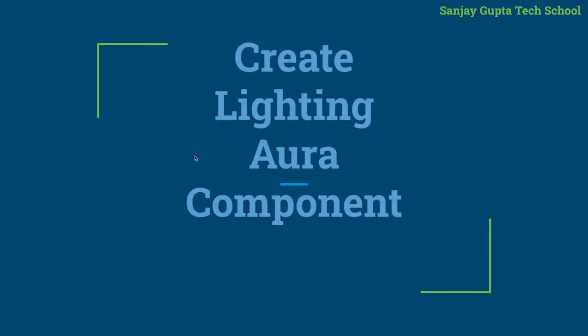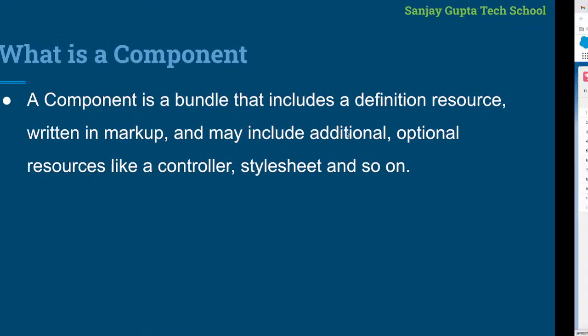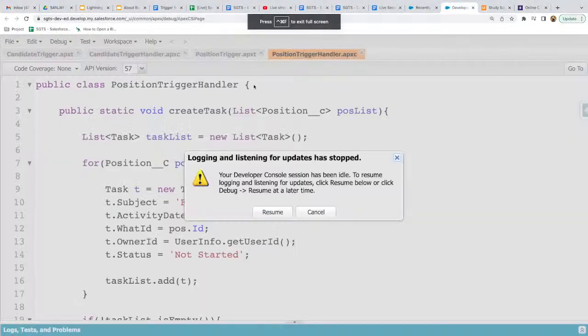Okay, so now we are going to create a Lightning Aura component. I will show you how we can create a Lightning Aura component, and show you the difference between a Lightning Aura component as well as a Lightning application. Basically, a component is a bundle that includes a definition resource written in markup and may include additional optional resources like a controller, style sheet, and so on. Right, so now I'm going to create a Lightning component for you.